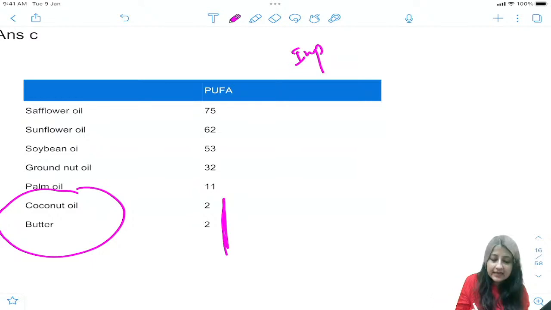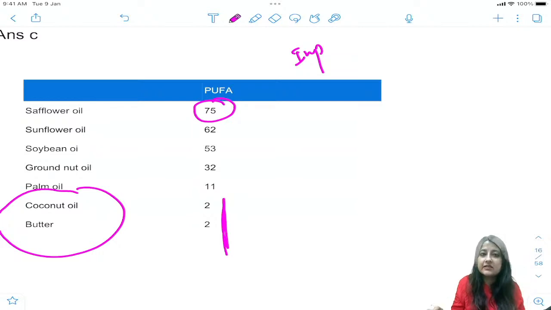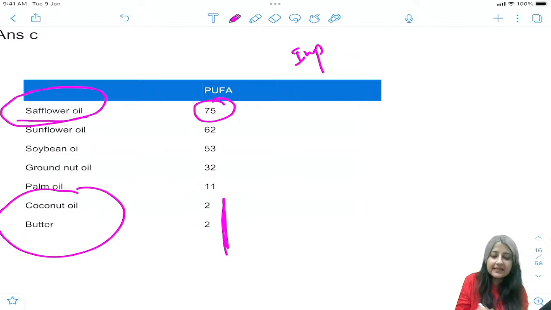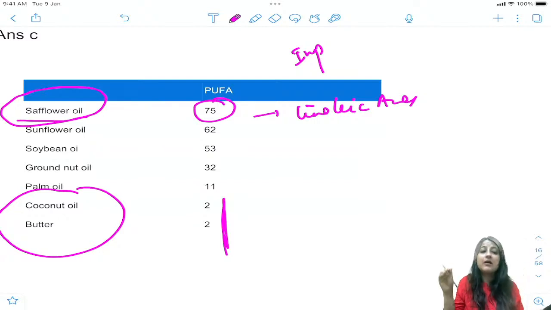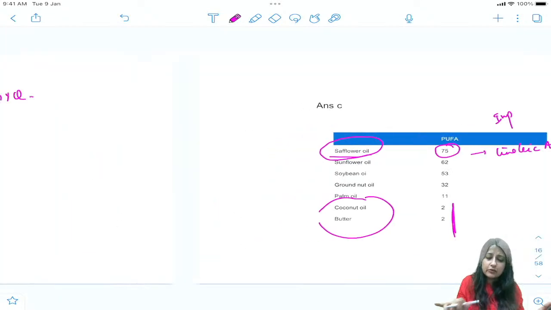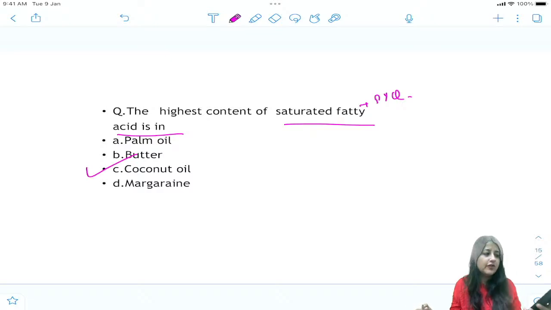यहाँ से you can see safflower. PUFA means polyunsaturated fatty acids. Okay, so PUFA सबसे ज़्यादा safflower में है. This is also yielding linoleic acid. We just did it, right? Sunflower, soyabean, groundnut, palm. Remember, coconut oil is a bad oil. ठीक है? All right, and butter. So to get to the best answer here, you can go for coconut oil.